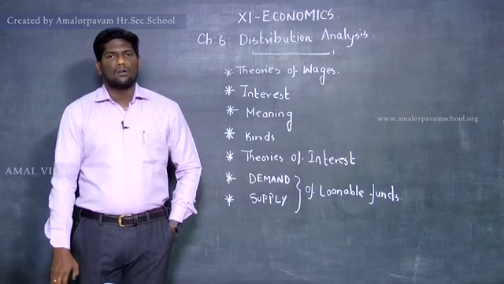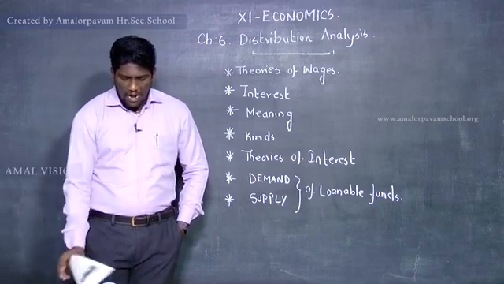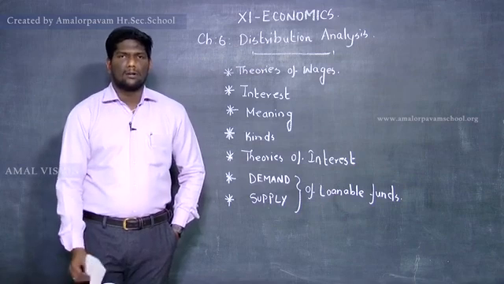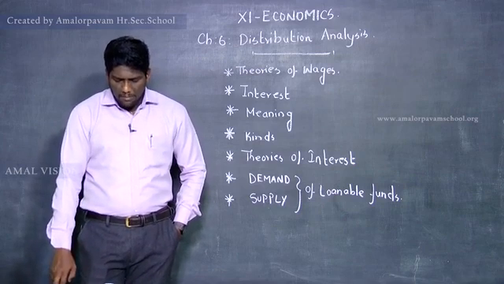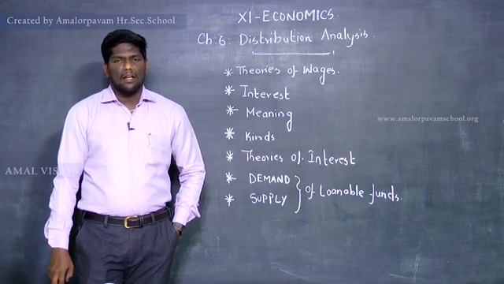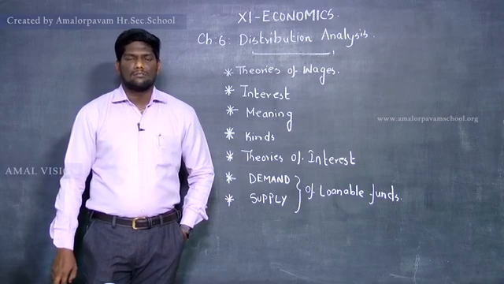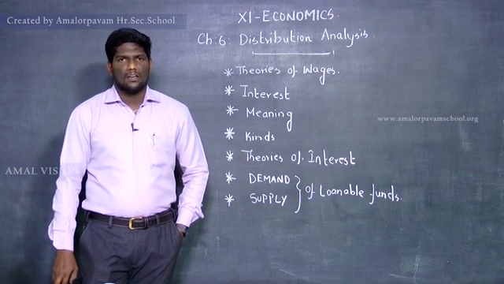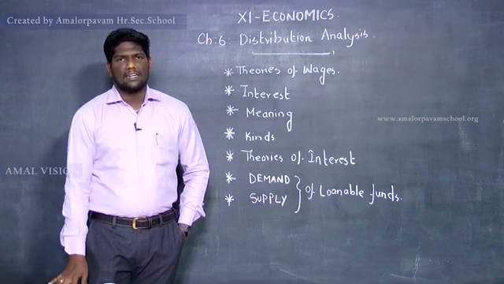So my dear children, I hope now you are very clear regarding the meaning of distribution. We have also discussed various characteristics and kinds of distribution, the personal distribution and the functional distribution. The marginal productivity theory of distribution under perfect competition and imperfect competition we have skipped. Regarding the diagrams, the assumptions and the criticisms, we will be discussing them in the coming classes. So the two topics alone we have skipped. The remaining things we have discussed, starting with wages.